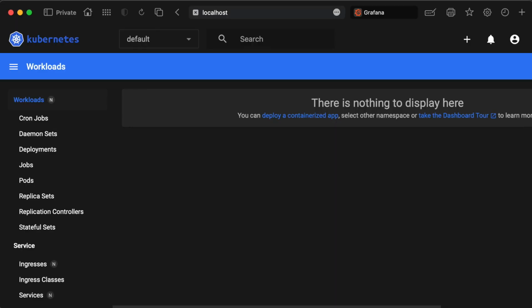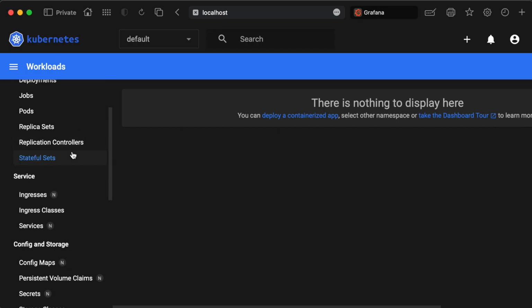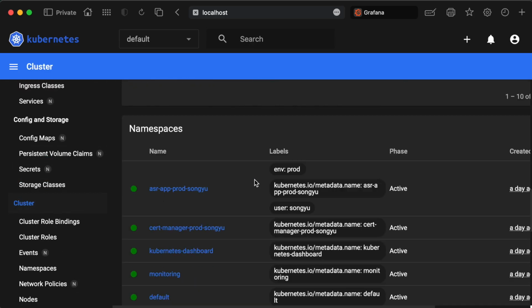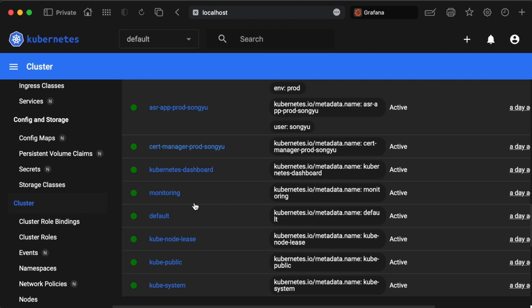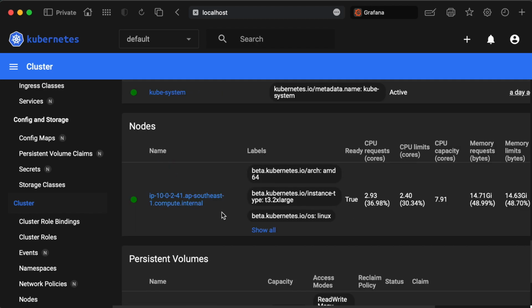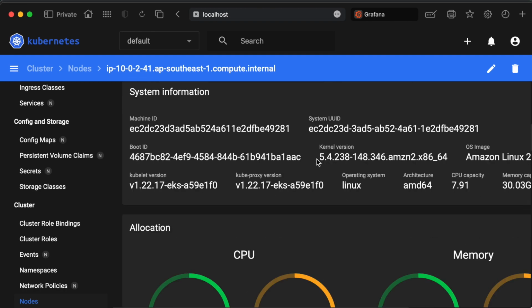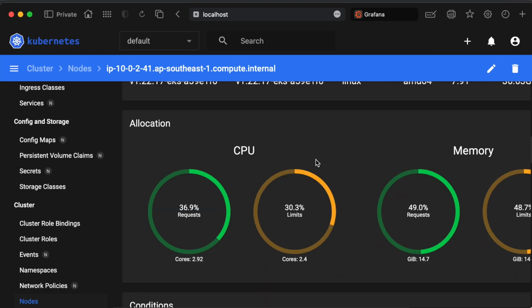Next, we want to take a look at the Kubernetes dashboard deployed for our cluster. The Kubernetes dashboard provides us with this web UI to navigate resources that we want to view. For example, if we click on cluster, we'll be able to get cluster resources in the web UI. As you can see, we have multiple namespaces, and we have one node that is running. Let's check out a node. This node is provisioned on AWS, as you can see from the name of this node. In the Kubernetes dashboard, we'll be able to see the allocation of resources such as CPU and memory.